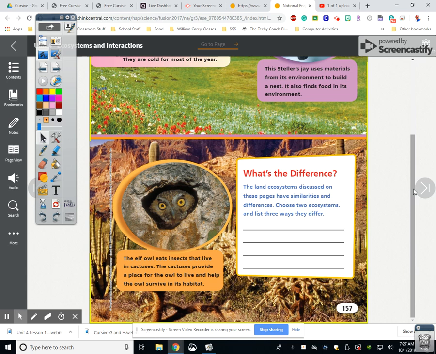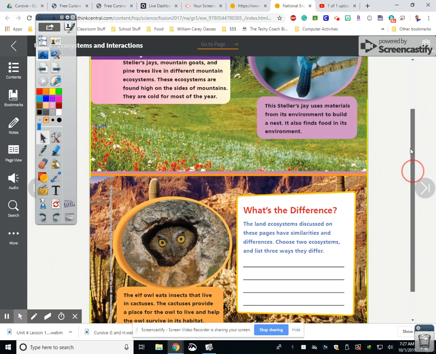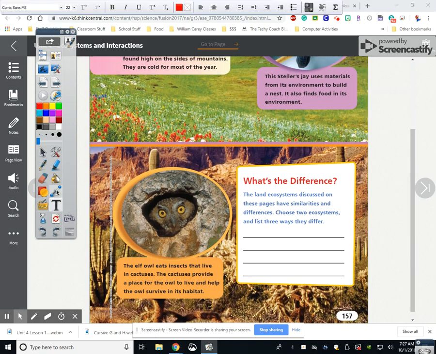So what's the difference? The land ecosystems discussed on these pages have similarities and differences. Choose two ecosystems, and list three ways that they are the same and three ways that they are different. Okay, so I will help you do this. I'm going to choose the grasslands and the desert.